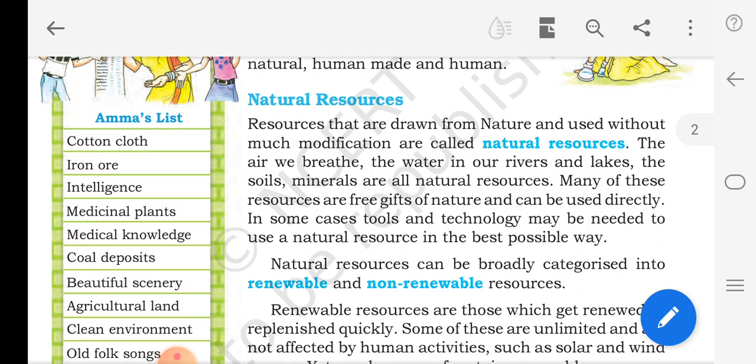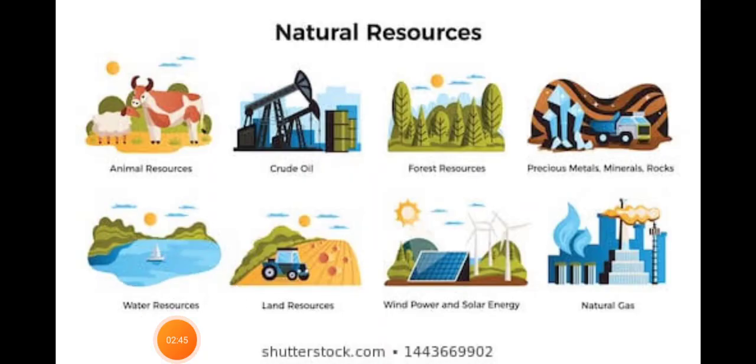And let me show the image of natural resources. Children, look at the images. These are the natural resources: animal resources, crude oil, forest resources, metals, minerals, rocks available under the earth, water resources, land resources where we live, wind power and solar energy, natural gas. These all are natural resources.